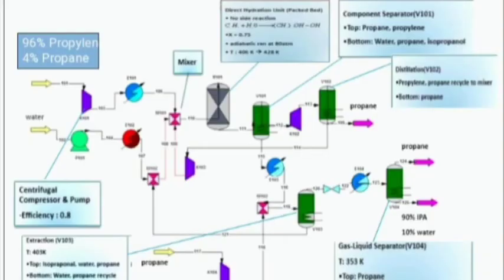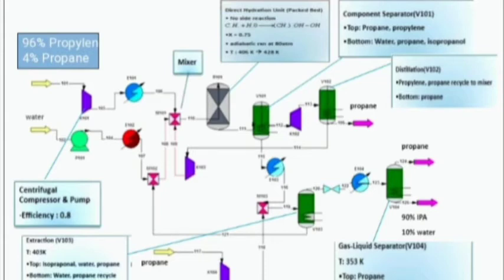The reactor is a direct hydration packed bed with no side reaction, where the mole fraction is about 0.75 and the temperature is about 406 to 408 Kelvin. It sends its product from the bottom to the component separator, which separates the propylene and propane gas from the bottom propane and isopropanol. The top propane and propylene are sent back to compressor K102, and the water and isopropanol are sent to the cooler, E103.